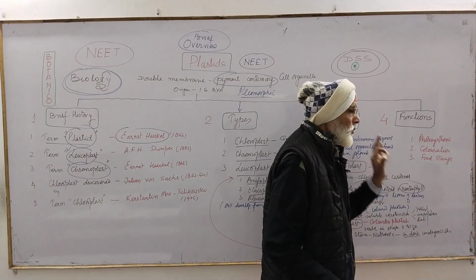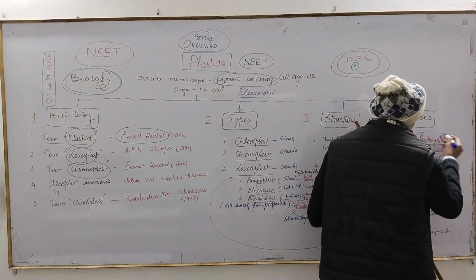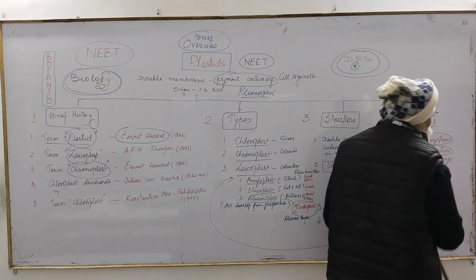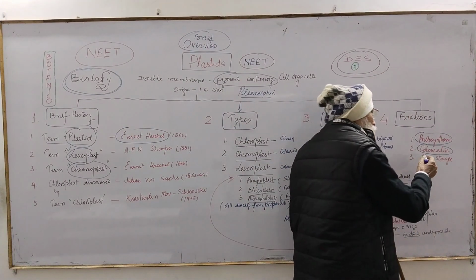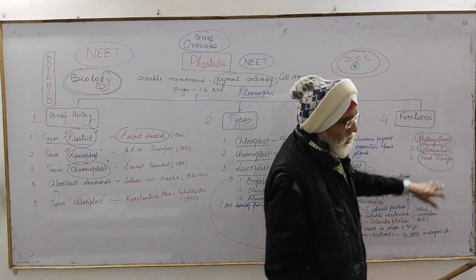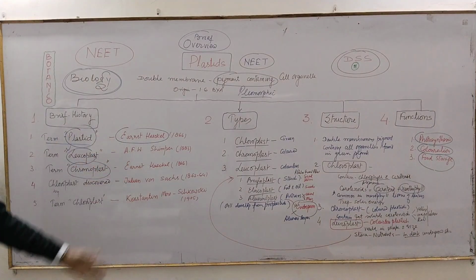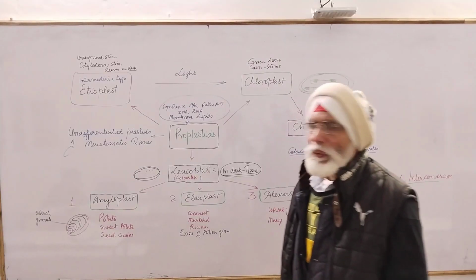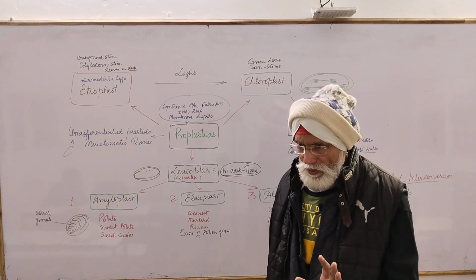Another question: what is the most important function of chloroplast? That is photosynthesis. Okay, only one. The second one is coloration. Chromoplasts provide color to the different parts of the plant structure, and leucoplasts store food. So, okay, this is a very brief overview of the plastids. The next one is another. We have to study the origin of the various types of the plastid.